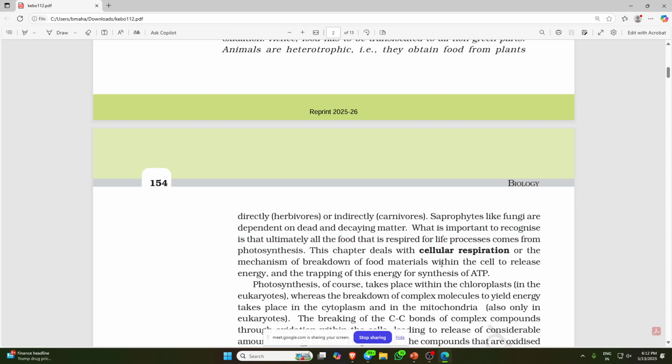So this chapter deals with cellular respiration, how respiration happens at the cell level: the mechanism of breakdown of food materials within the cell to release energy, and the trapping of energy for synthesis of ATP. What is cellular respiration? It is the breakdown of food material within the cell and the release of energy, trapping this energy for synthesis of ATP. ATP is nothing but a currency, the molecule where energy is stored.